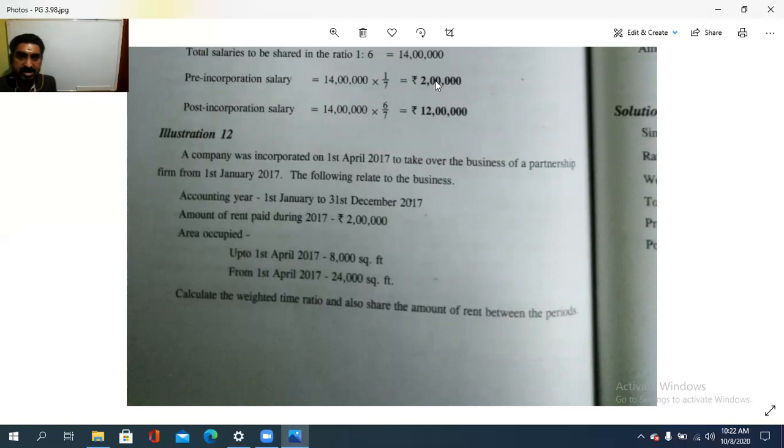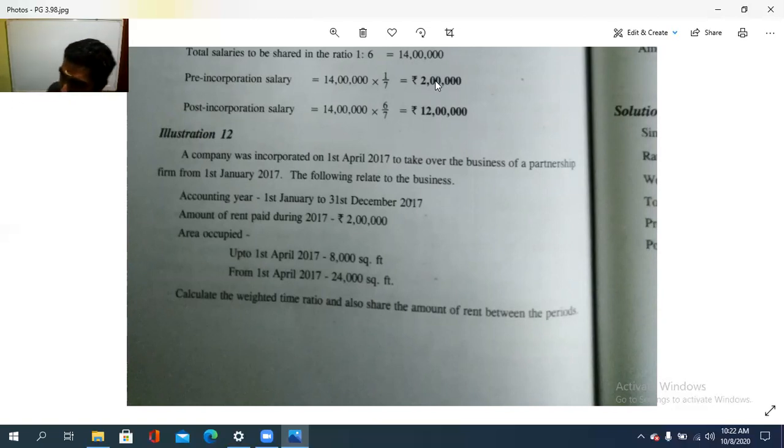1st April 2017 to take over the business of a partnership firm from 1st January 2017. The following relate to the business. Accounting year is 1st January to 31st December, so it is 12 months. Then the amount of rent paid is 2 lakh. Area occupied up to 1st April is 8,000 and from 1st April is 24,000.